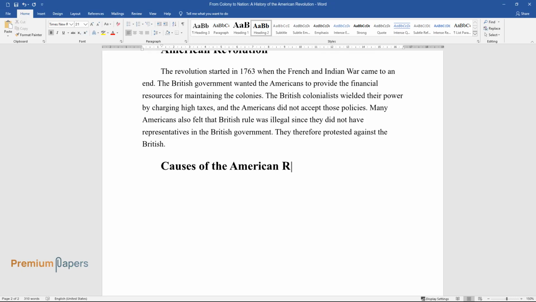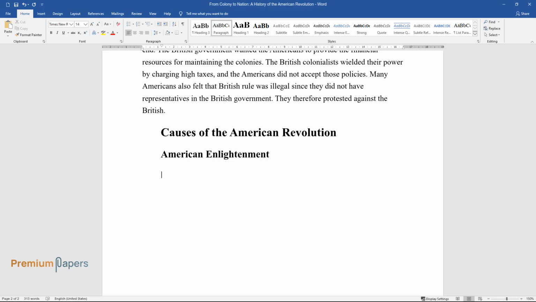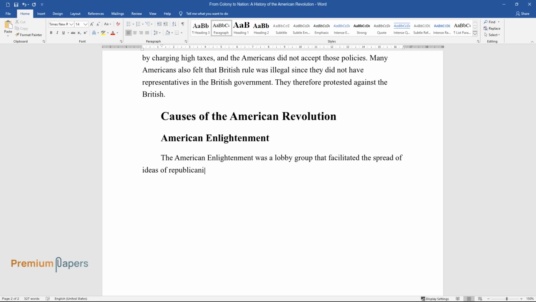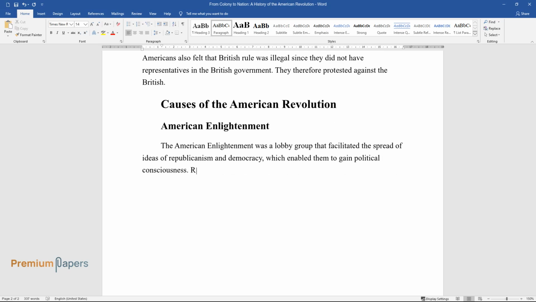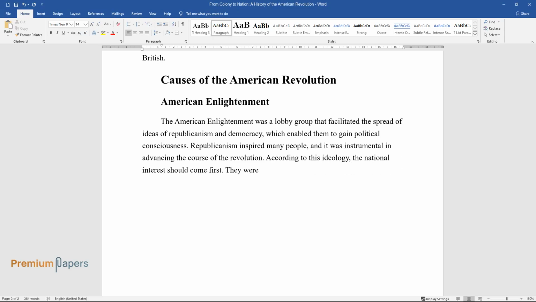Causes of the American Revolution. American Enlightenment. The American Enlightenment was a lobby group that facilitated the spread of ideas of republicanism and democracy, which enabled them to gain political consciousness. Republicanism inspired many people, and it was instrumental in advancing the course of the revolution. According to this ideology, the national interest should come first. They were therefore committed to fighting for self-governance.